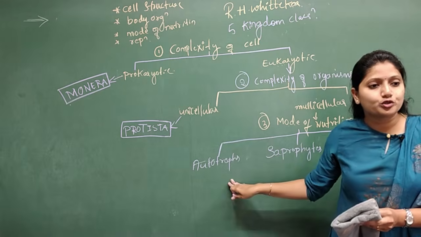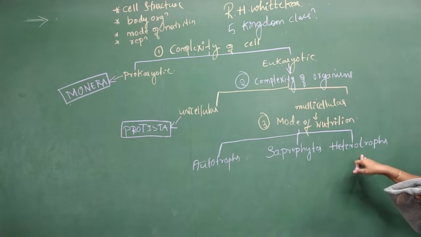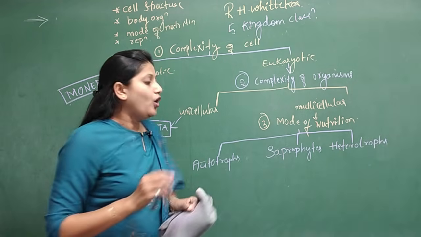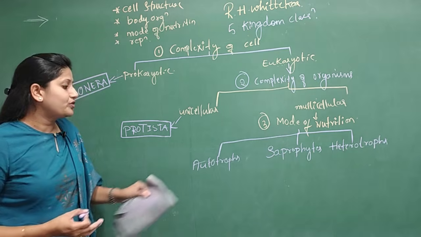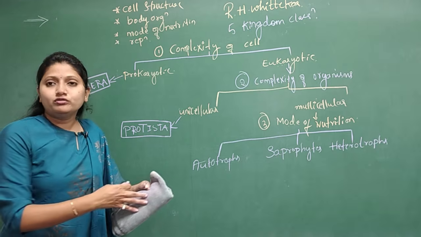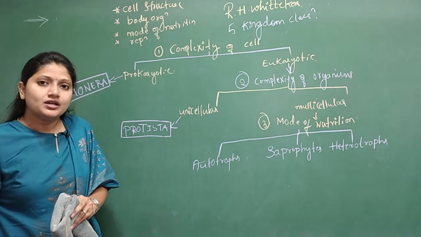First one is autotrophs, second one is saprophytic organisms, and the third one is heterotrophs. So what are autotrophs? Autotrophs are the organisms which prepare their own food. If they have to prepare their own food, then definitely they should be the photosynthesizing organisms, isn't it?